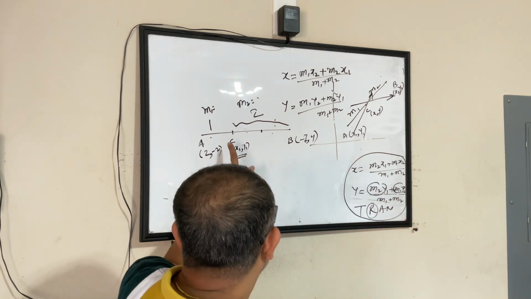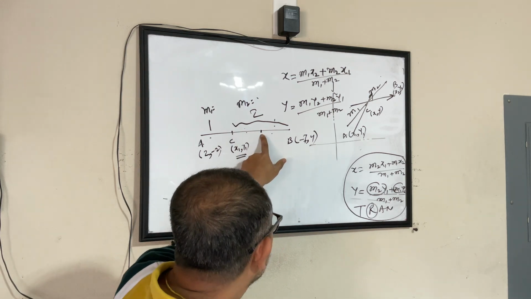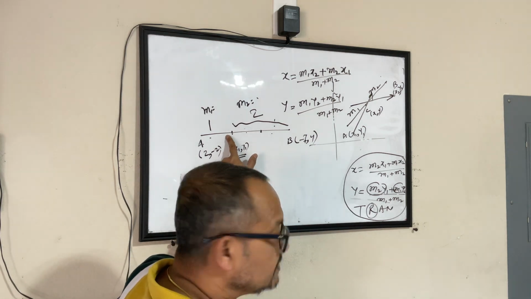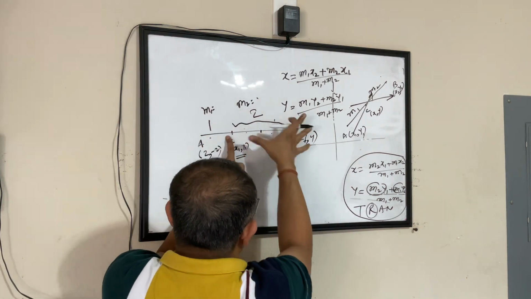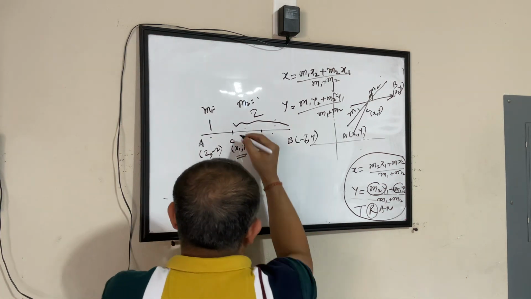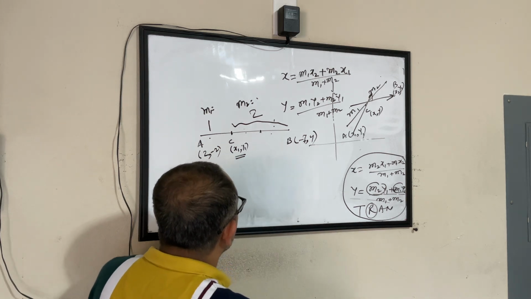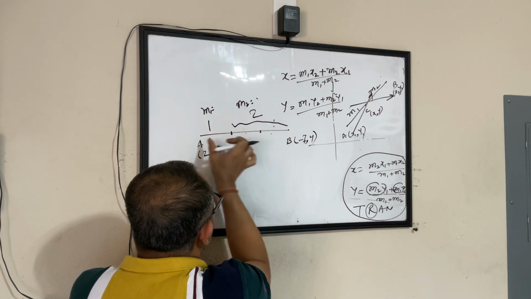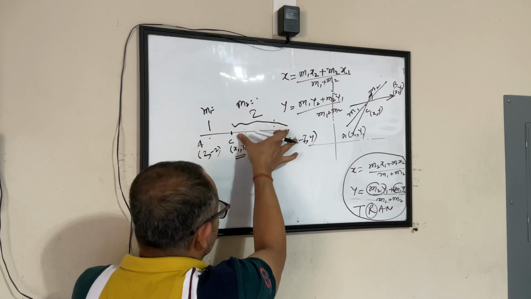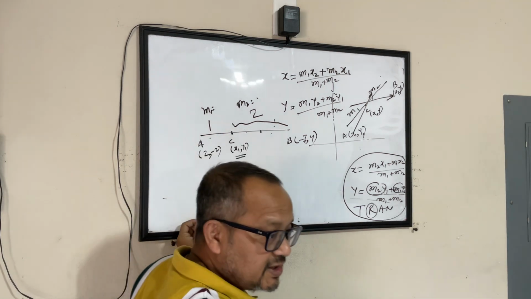So basically we have to find the coordinates of this point and this point. Let's focus on this one. If this part is 1, this is 1, this is 1, these are 3 parts making one line. Now if I look at this point, here it's 2 parts is to 1 part. This is the ratio between these 2 parts, right? 2 is to 1, that's the ratio, correct?